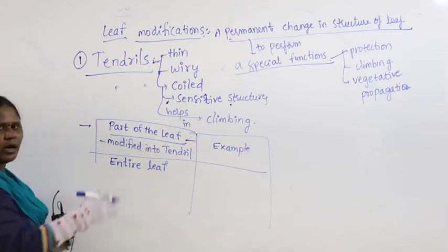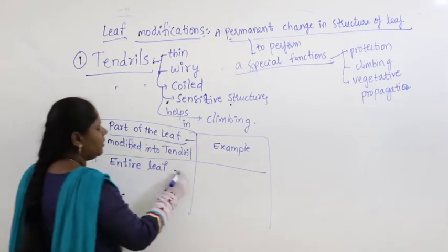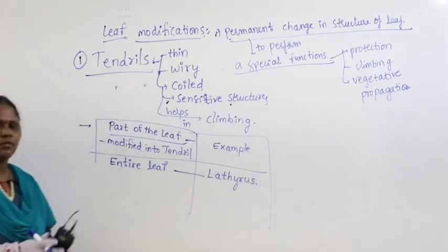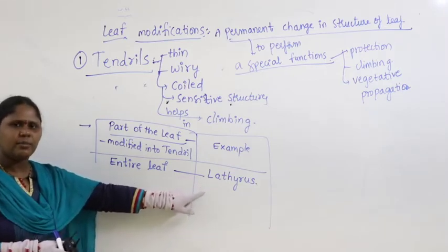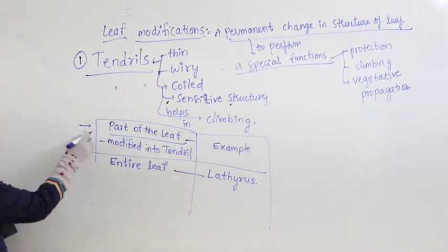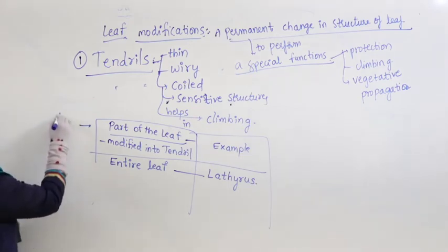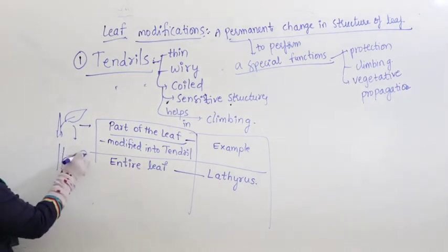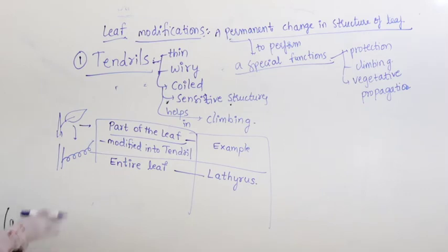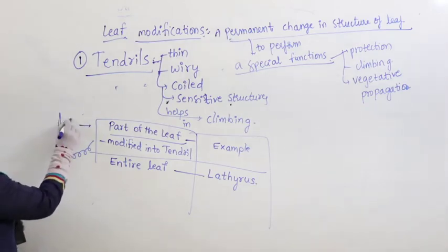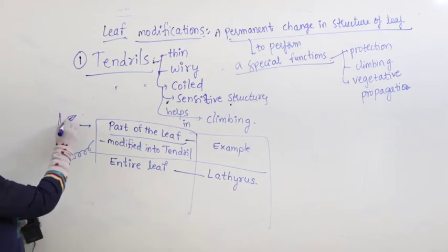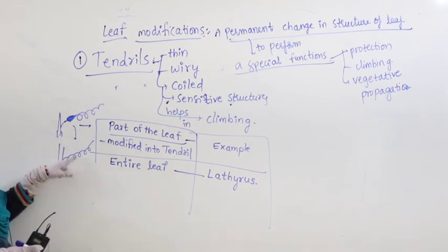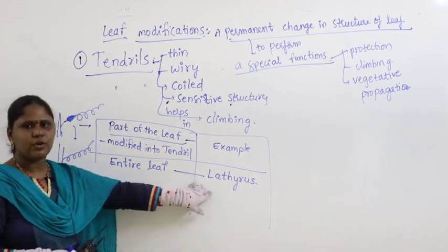So here we can write entire leaf, means the entire leaf gets modified into tendril. Where do you find such type? You find it in the plant called Lathyrus. What happens in this case? Entire leaf. So I will show here. Earlier the plant has a leaf like this. Now the entire leaf gets modified into tendril. In the young stage of leaf formation, it will be like this. Now when it is developed like this, this is the one that gets modified into tendril. Entire leaf gets modified into tendril in case of Lathyrus.